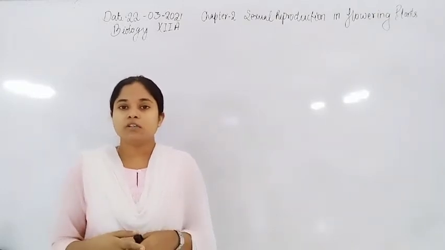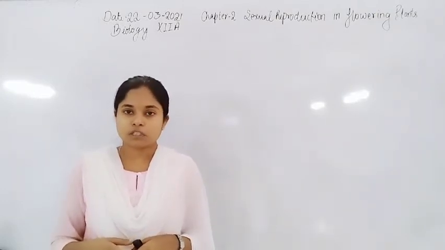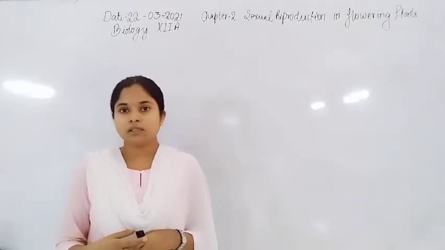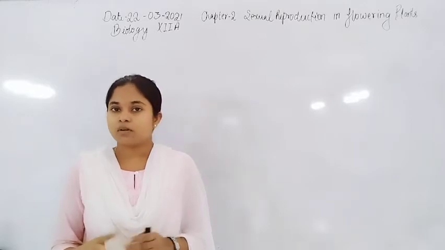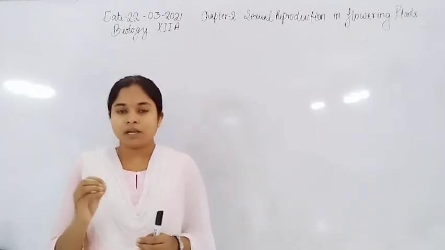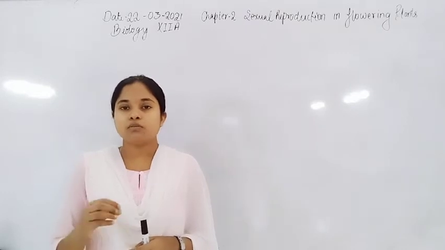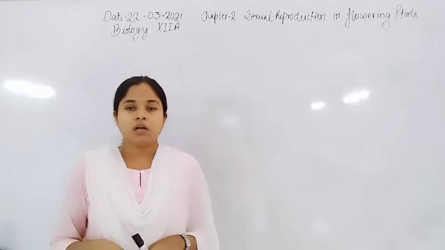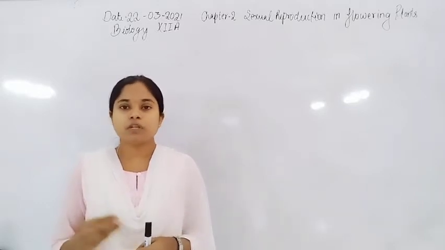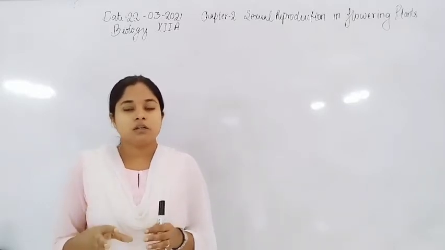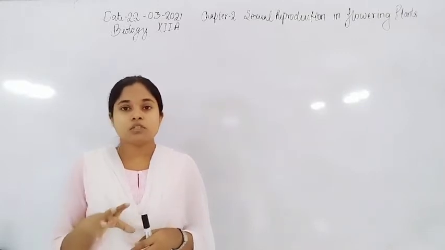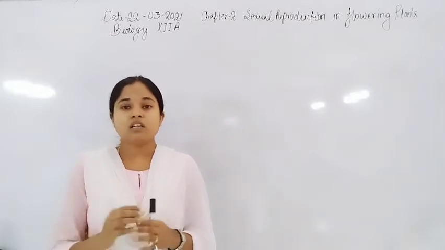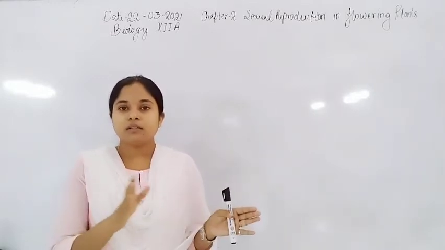The male reproductive part consists of stamen, and stamen is formed by anther and filament. Inside the anther, there are microspore mother cells, which undergo microsporogenesis. After the meiosis division, there is formation of tetrad structure. These tetrad microspores undergo dehydration. After the dehydration, there will be formation of the pollen grain inside the anther.